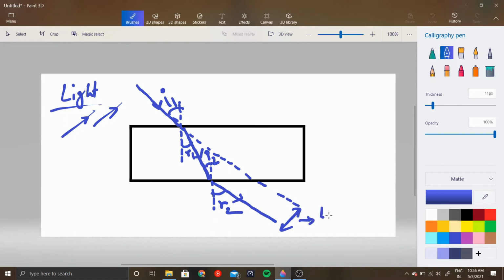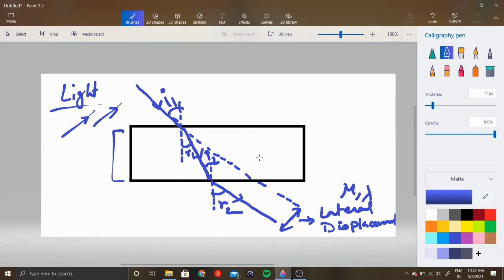We call it lateral displacement. But it isn't deviated, right? We'll prove that this is not deviated. But this lateral displacement depends on the refractive index, depends on the thickness of the glass, because more the thickness, more will be the displacement. And it also depends on the wavelength of the light used.